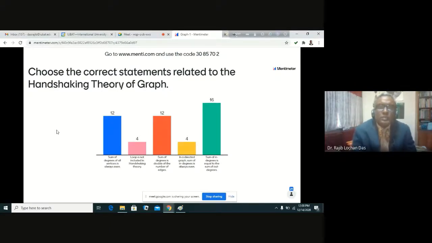So it's fine. So what are the correct answers? There are 3 correct answers: the blue color, red color, green color. And the wrong answers are pink and yellow. So the blue color is: sum of degrees of all vertices is always even. This is the correct answer. Sum of degrees is double the number of edges. This is the correct answer, the red one. And the green one, sum of in degrees is equal to the sum of out degrees. That is also correct for all the graphs. And the other 2 are not correct.